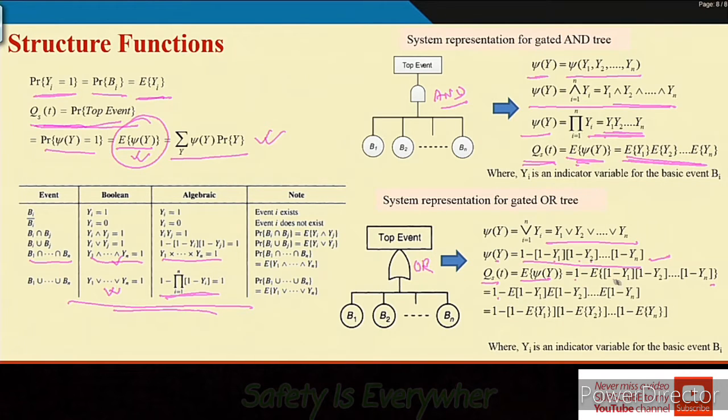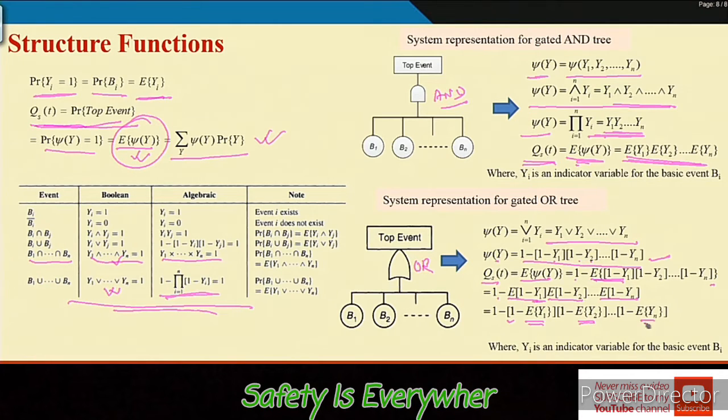Now, as y1 to yn are independent, 1 minus y1 and 1 minus y2 are also independent. As a result, you multiply each of the expected values. Again, you can take the expected value inside the bracket. So, the expected value of 1 is 1, and then minus the expected value of y1. So, this is the form.